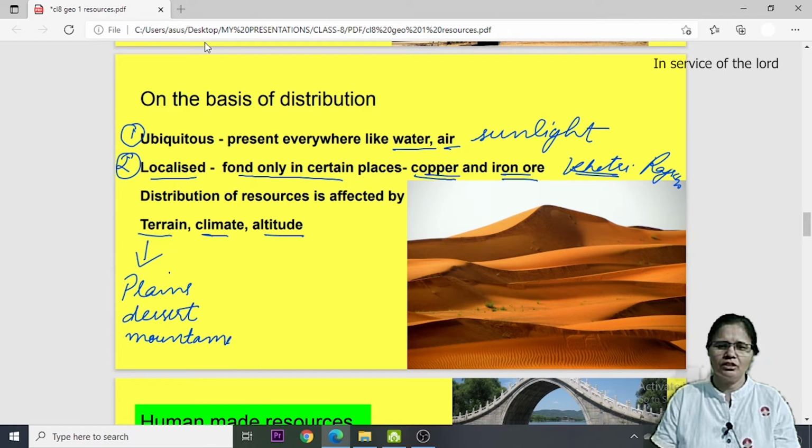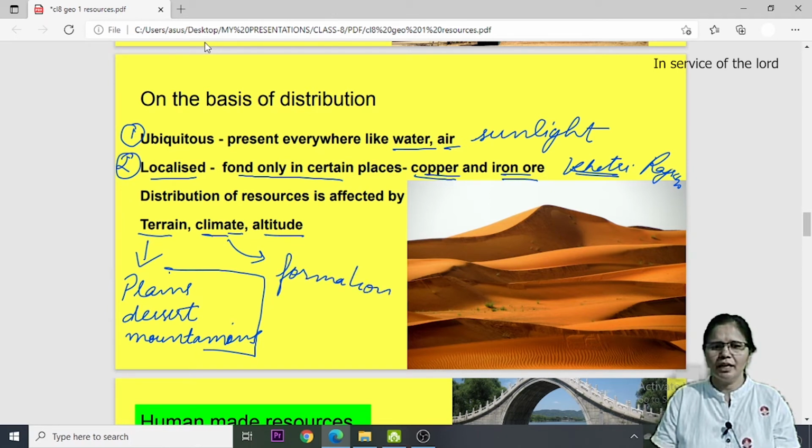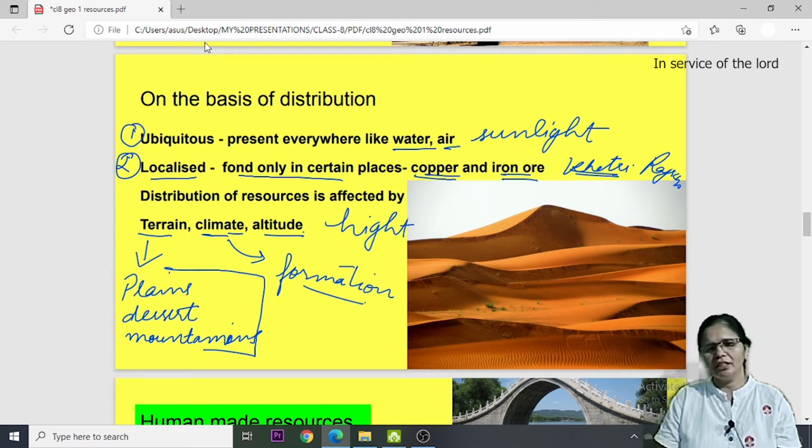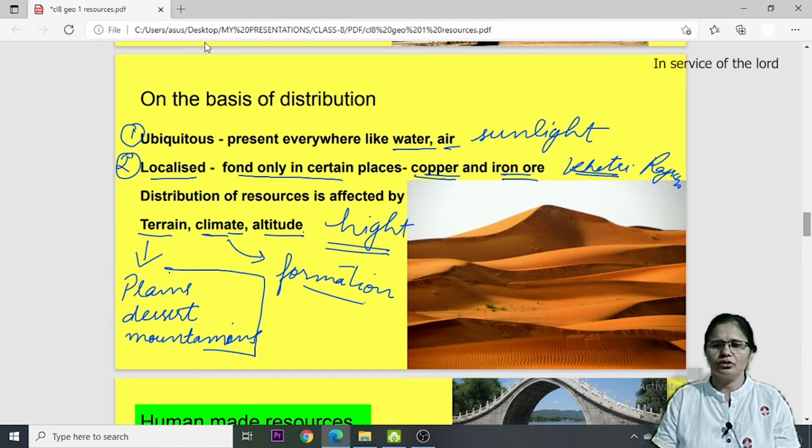These things affect the distribution of resources. Another is climate. Whatever type of climate is there also helps in the formation of resources, so it will affect their distribution. Altitude means height from sea level, so this height also affects the distribution and formation of the resources.